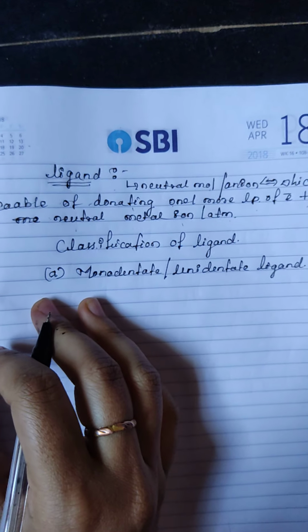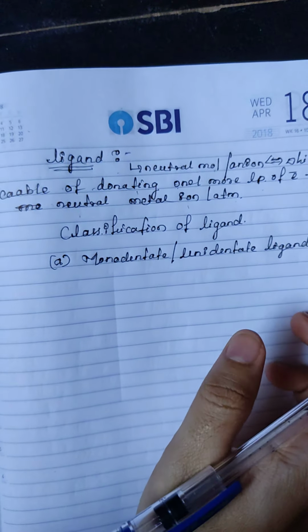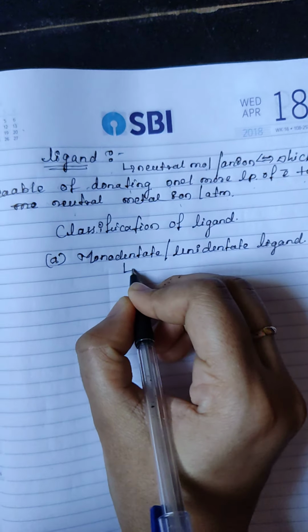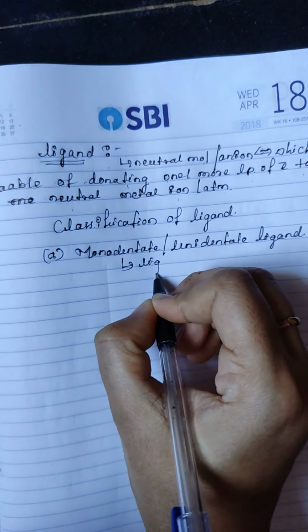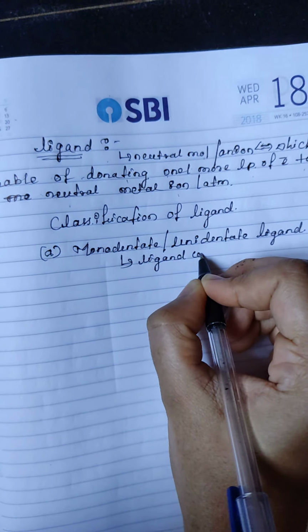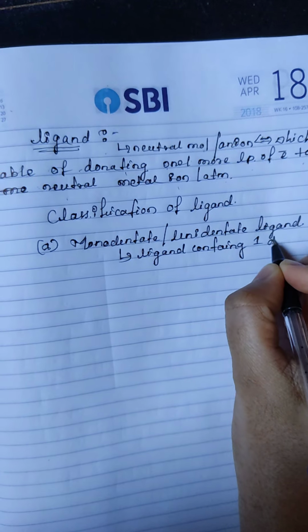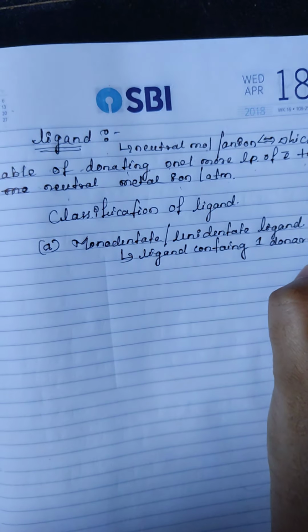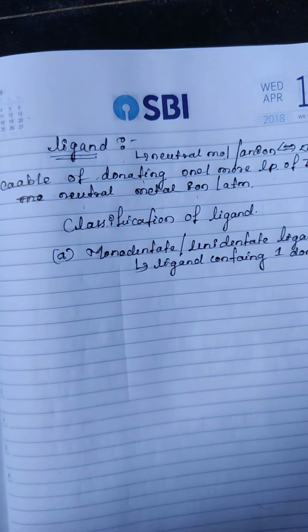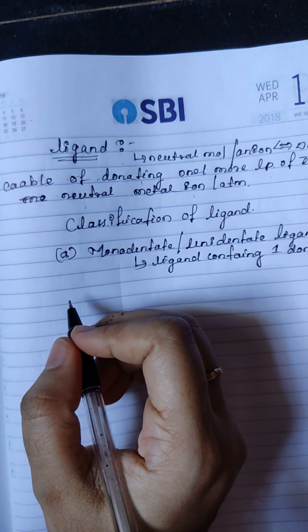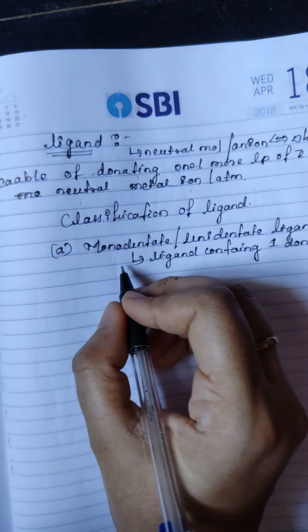What is a monodentate or unidentate ligand? A ligand containing one donor atom, or one that donates one pair of electrons.